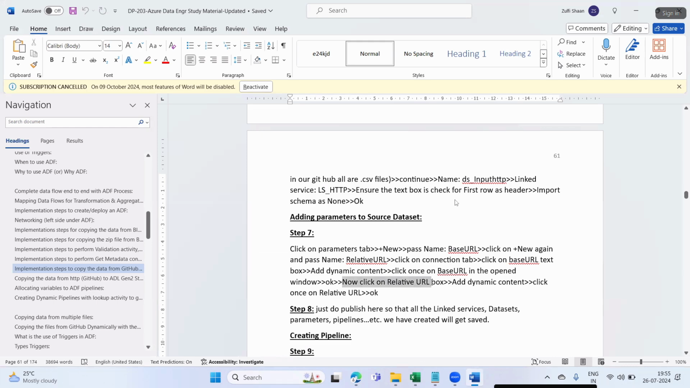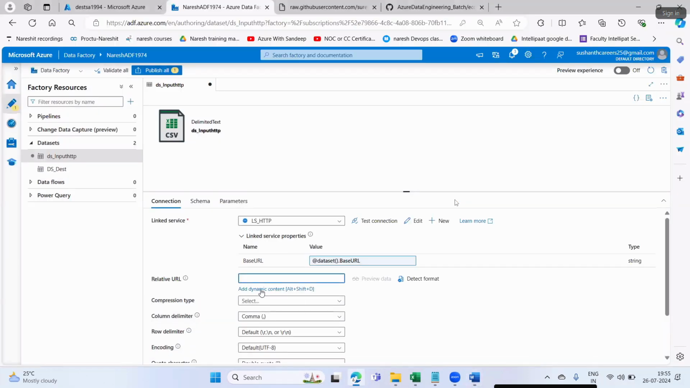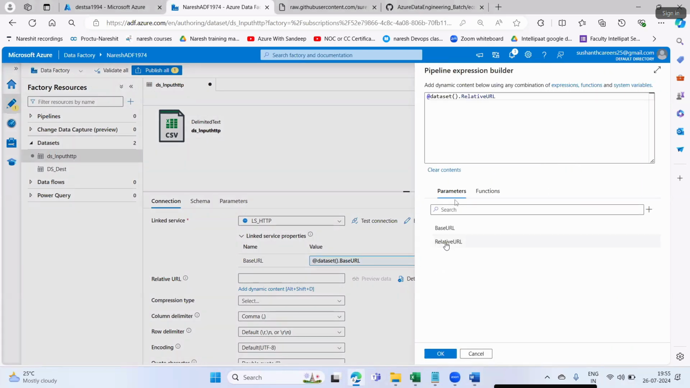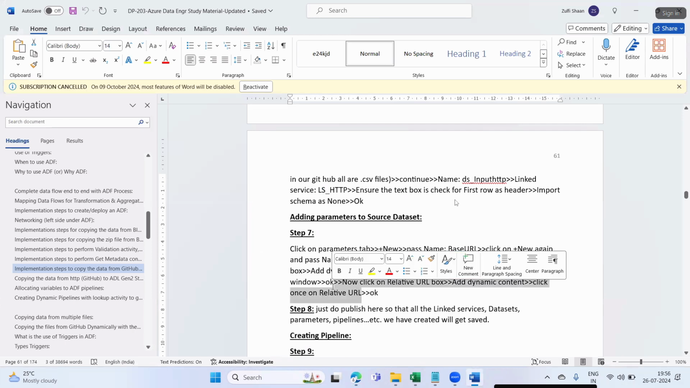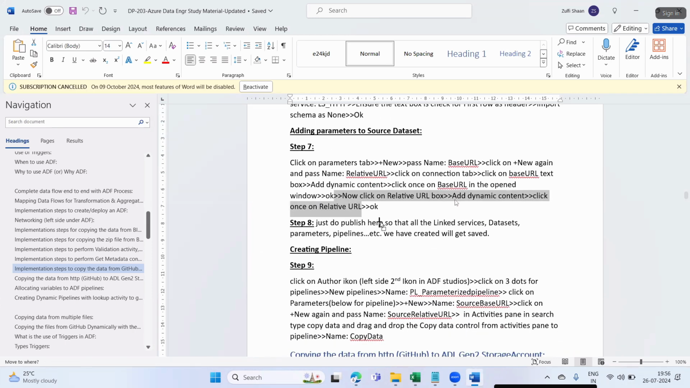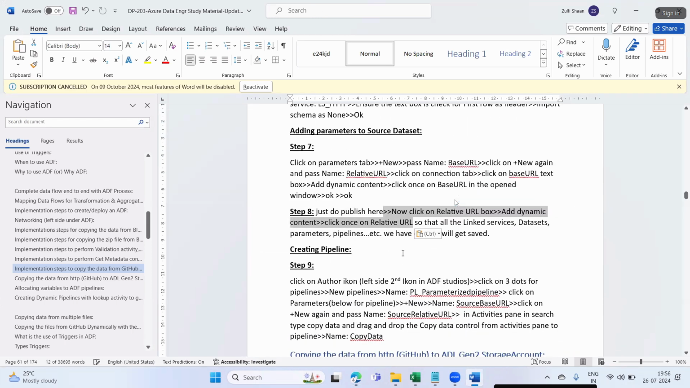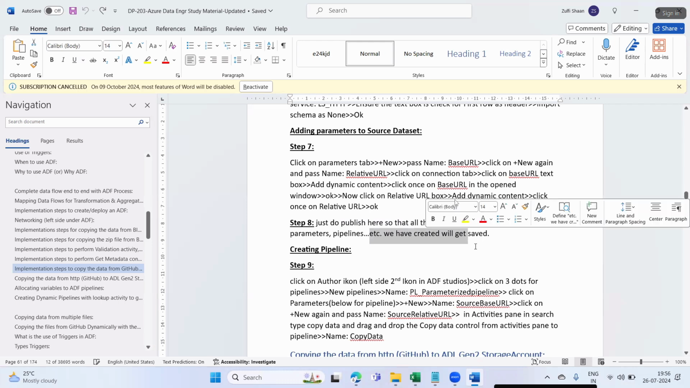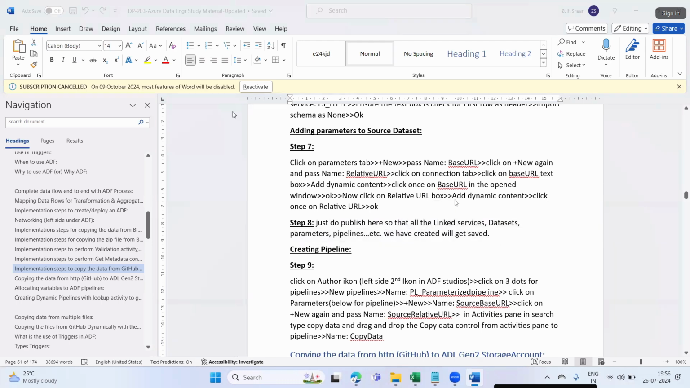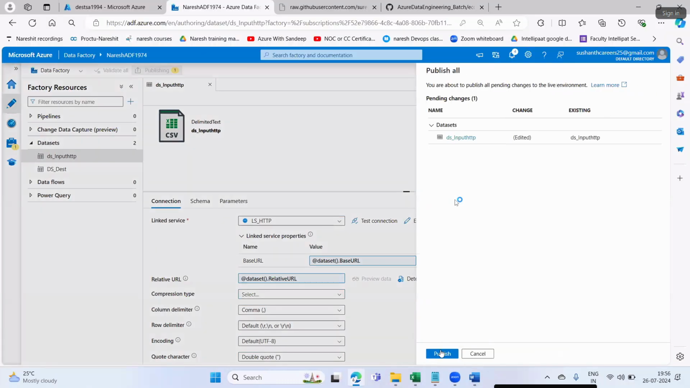Now click on the relative URL box, add dynamic content, say relative URL, and say okay. Don't make mistakes, guys. You have to be very careful. Do publish here, so that all the linked services, datasets, parameters, pipelines, etc. we have created will get saved.